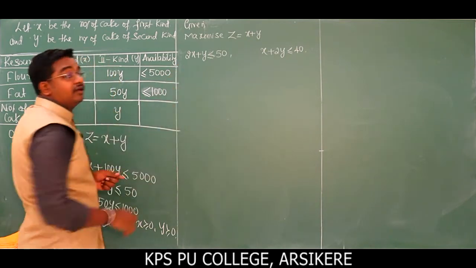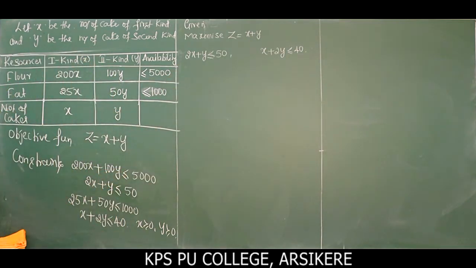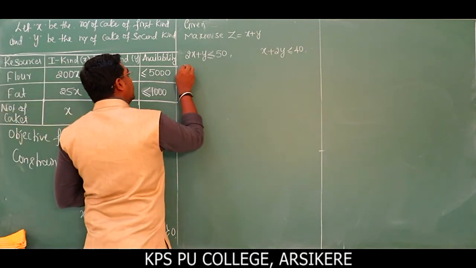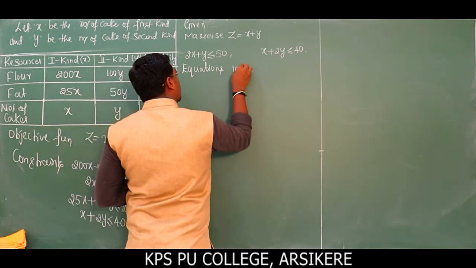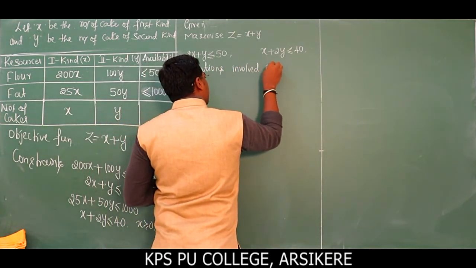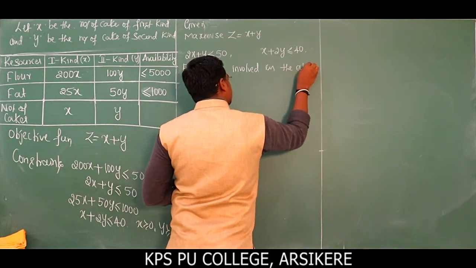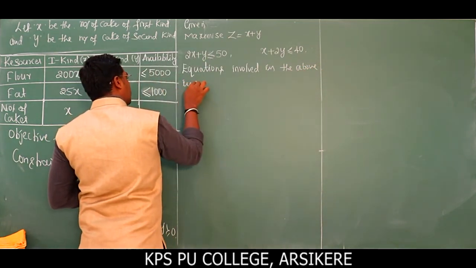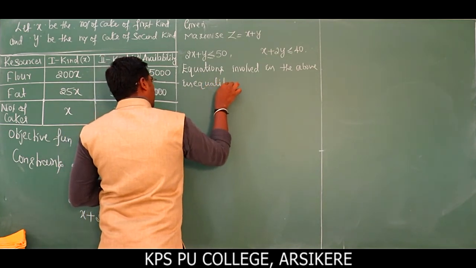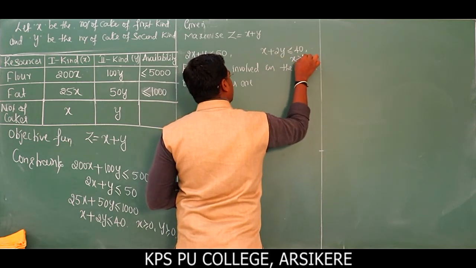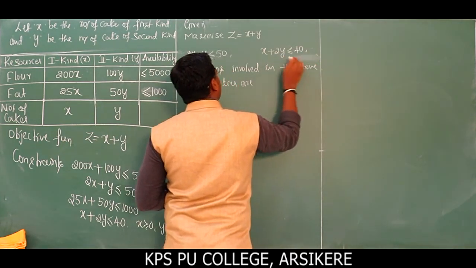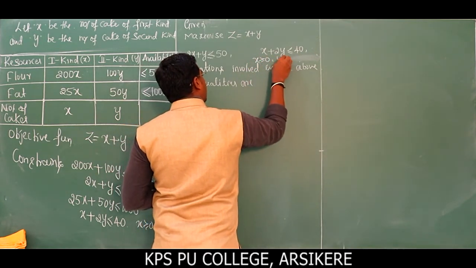The first important step is to take the equations involved in the given inequalities. The equations involved in the above inequalities are as follows. Forget this one here: x greater than or equal to 0, y greater than or equal to 0 should be written here.